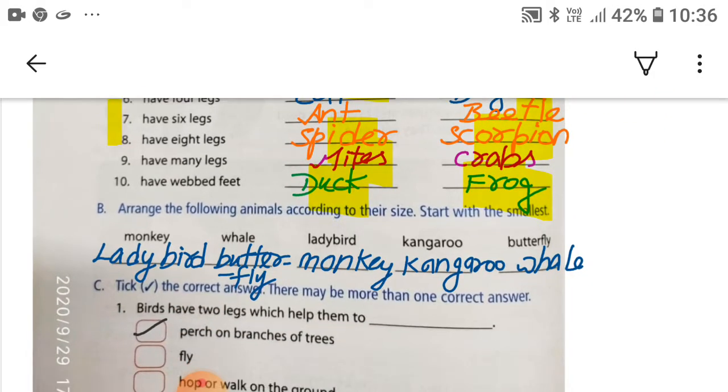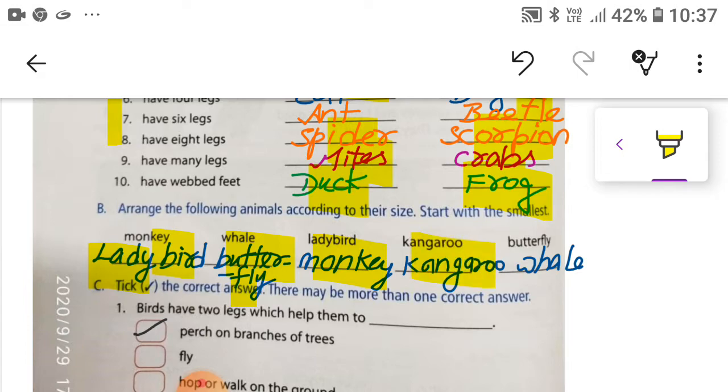Now you can see the B part of exercise time. Arrange the following animals according to their size. Start with the smallest. First you have to write ladybird, L-A-D-Y-B-I-R-D. Then you have to write butterfly, B-U-T-T-E-R-F-L-Y. And third you have to write monkey, M-O-N-K-E-Y. Fourth, you have to write kangaroo, K-A-N-G-A-R-O-O. And fifth, you have to write whale, W-H-A-L-E.